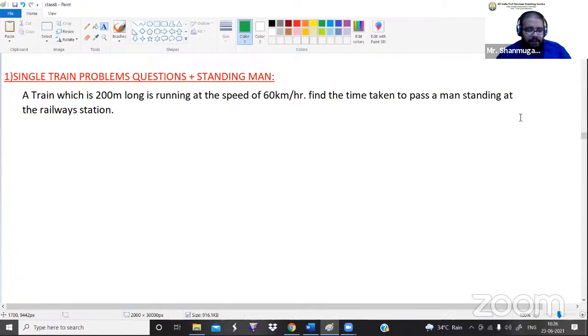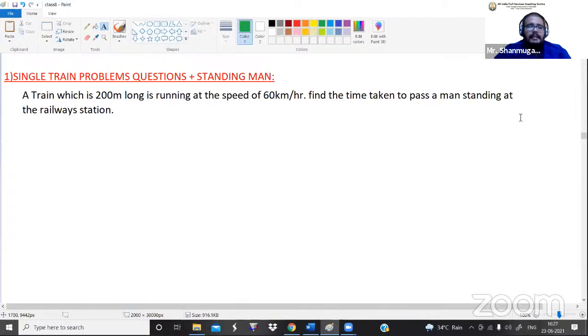Before getting into the problem, I want to make one thing clear. Guys, listen here. Maximum we all have traveled in a train. You people have experience, I think so. If you are going to the railway station, if you are going for the platform, you have one particular concept, that is a platform. If you want to get into the train, definitely we have to stand on the platform. So that is the first thing.